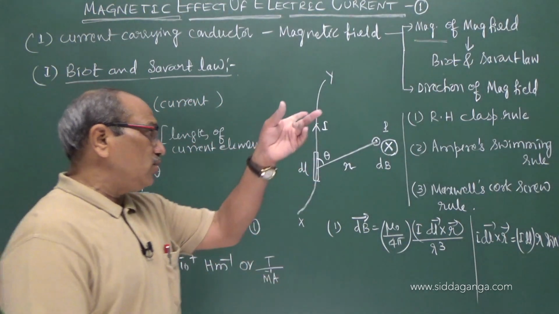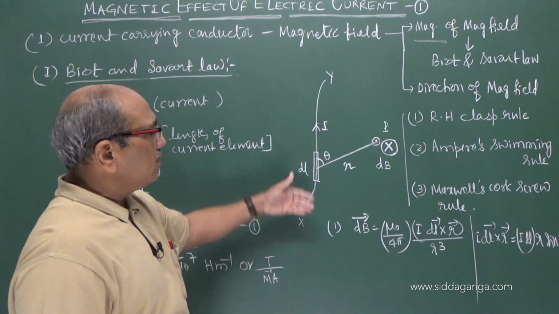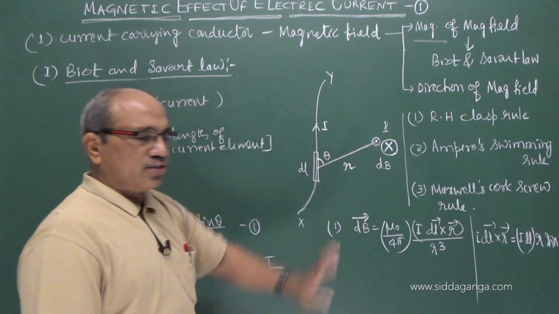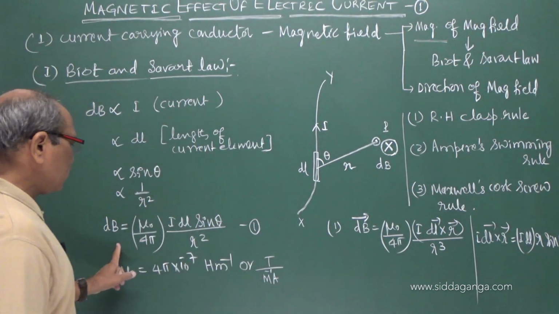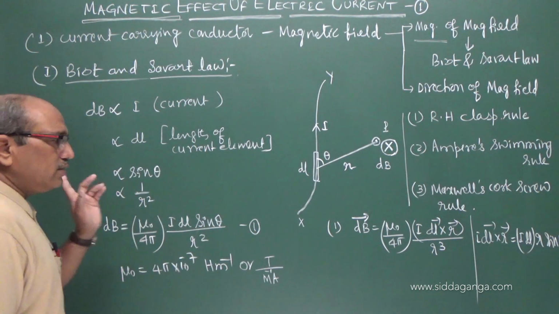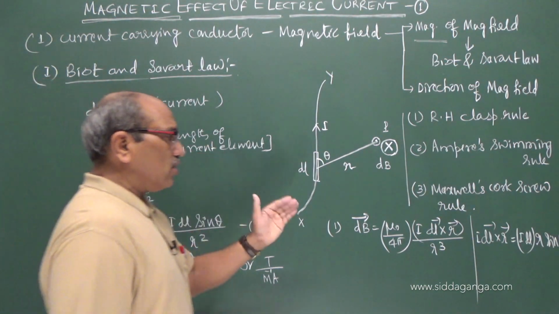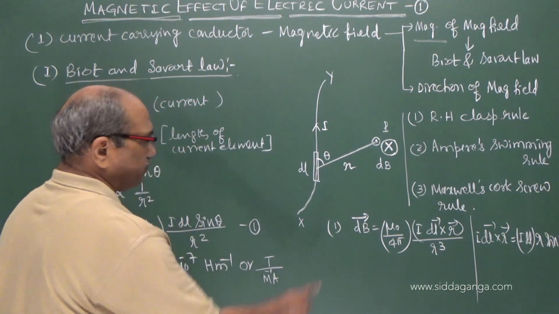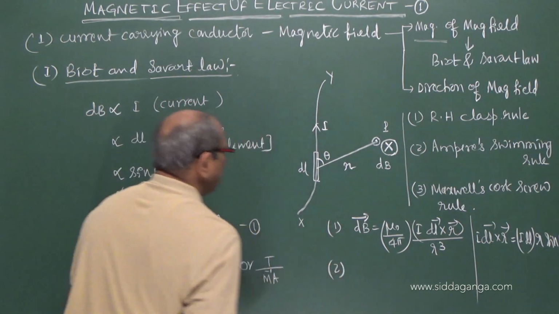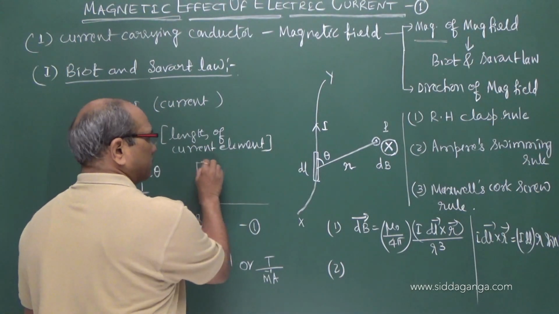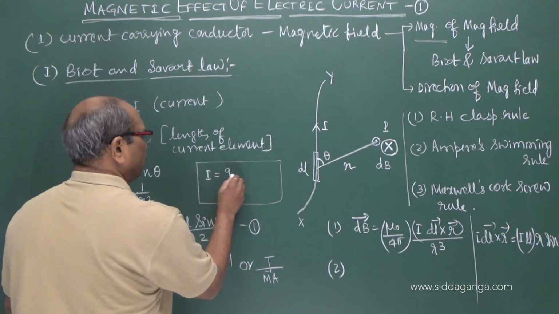So the field is into the board, perpendicular to the plane containing the element and the point, given in vector form and also in the scalar form. This clearly explains the dependence factors. This may also be written, because before concluding I am coming to another equation here. Just I write here in the space available, you know current is equal to Q by dt.